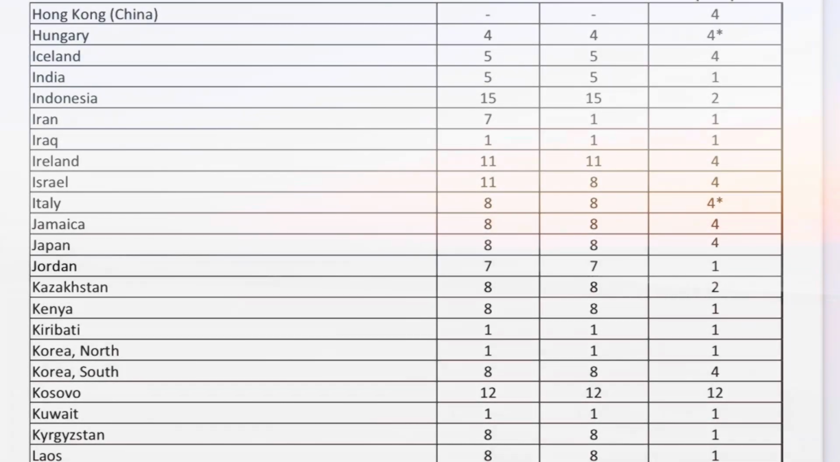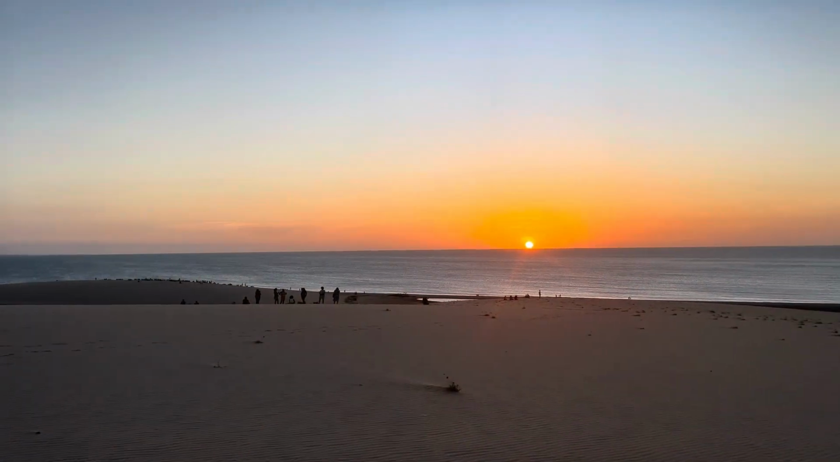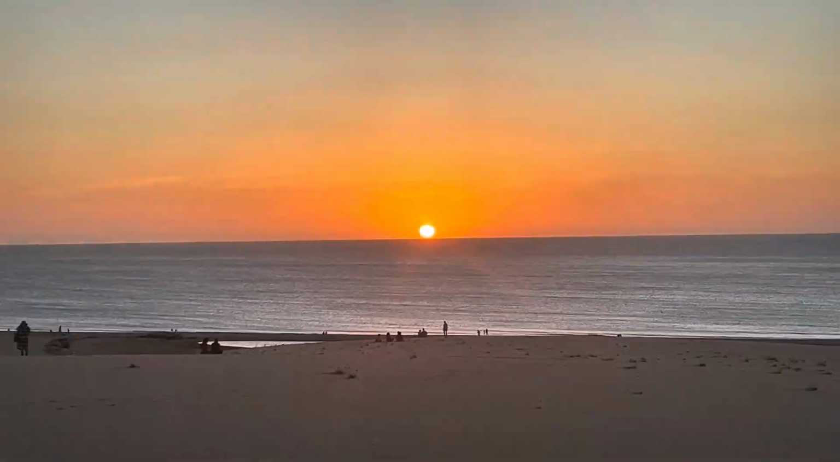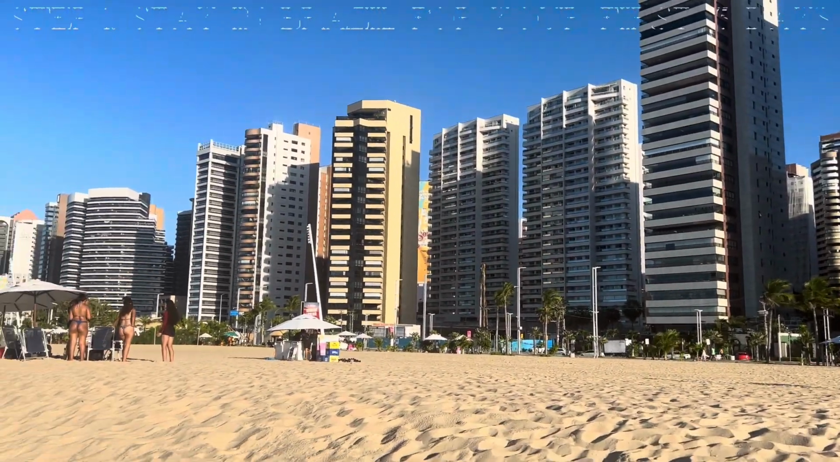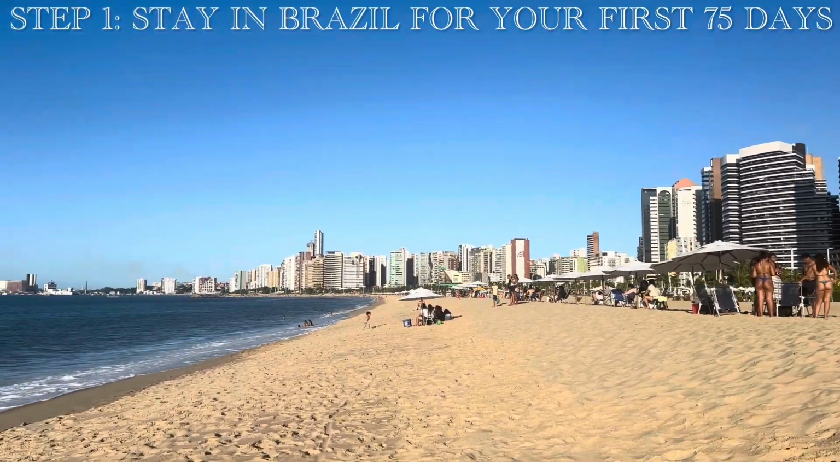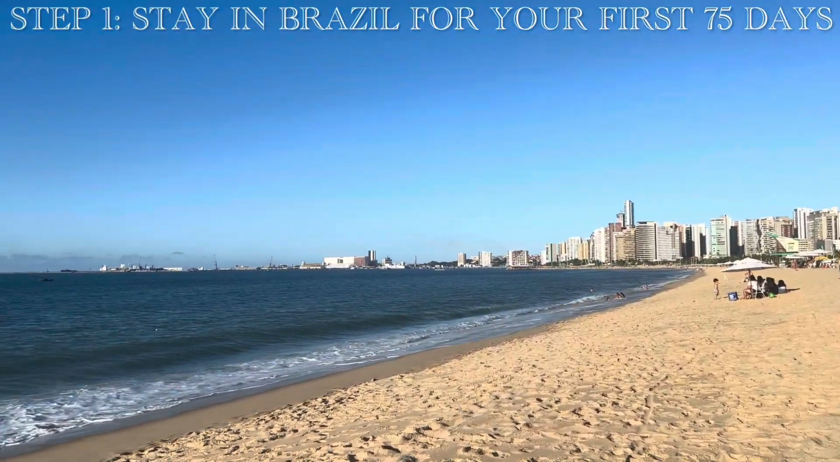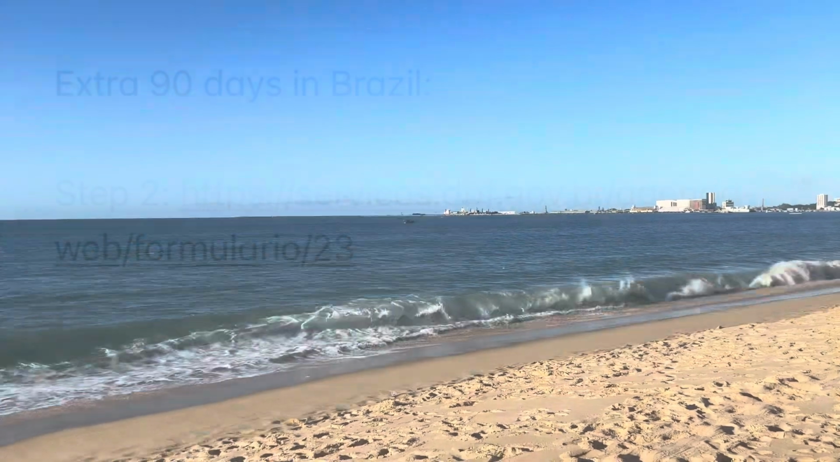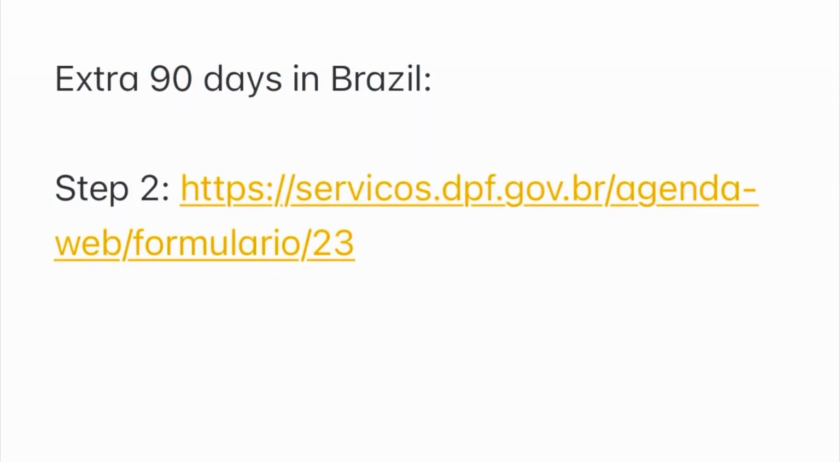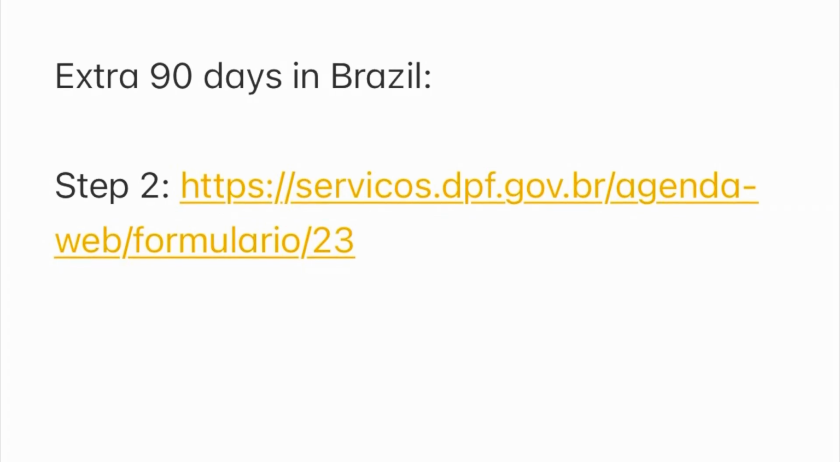Okay then, so now you know that you are suitable to get your 90-day extension. The first step is that you need to stay in Brazil for 75 days. So you cannot apply for this extension of an extra 90 days until you have stayed your first 75 days in the country. Now for step 2, you want to go to this website that I've put on the screen here. Don't worry, you don't need to take a screenshot. The link is below in the description and the comment section.